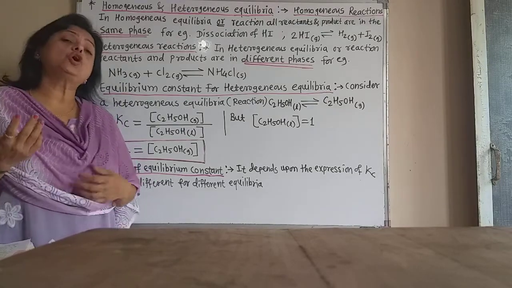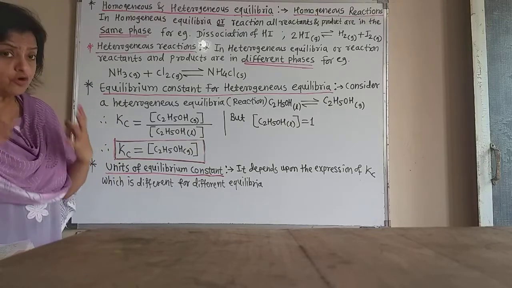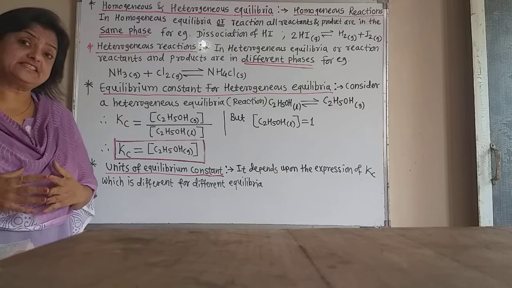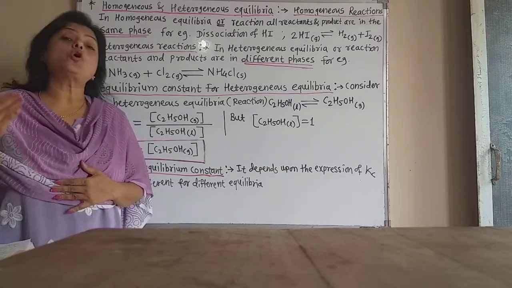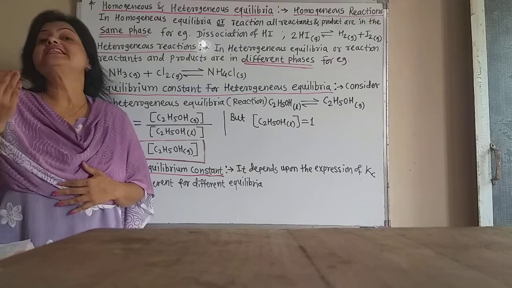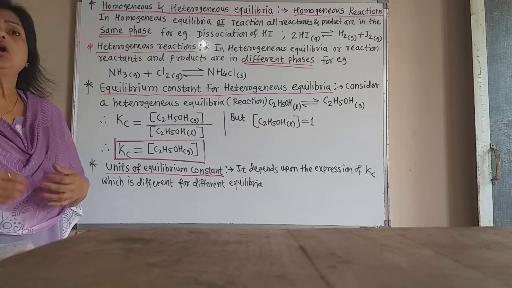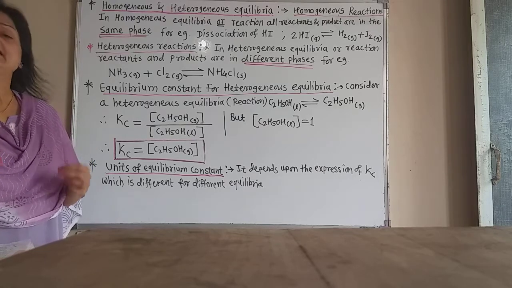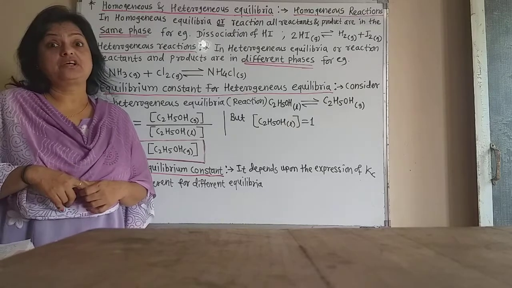Now what is the homogeneous reaction? A homogeneous reaction is the reaction in which all the reactants and all the products are in the same phase. That means if the reactants are in the gaseous phase, then the products must be in the gaseous phase.